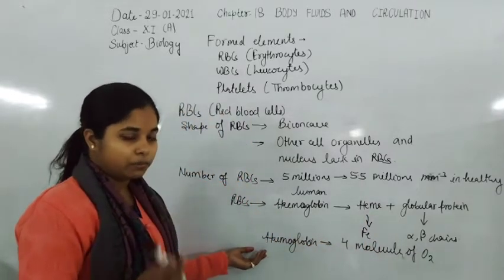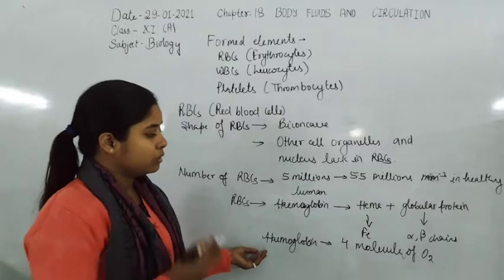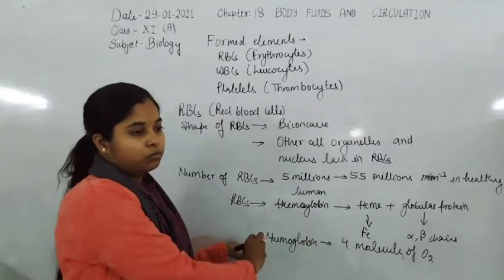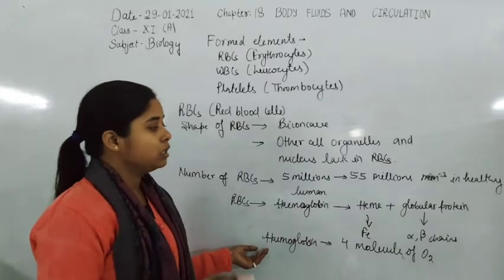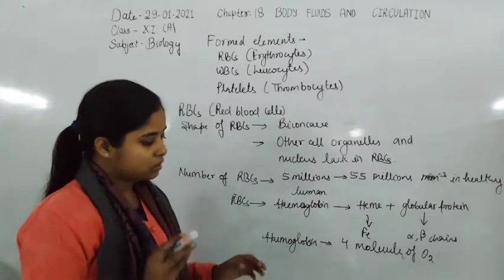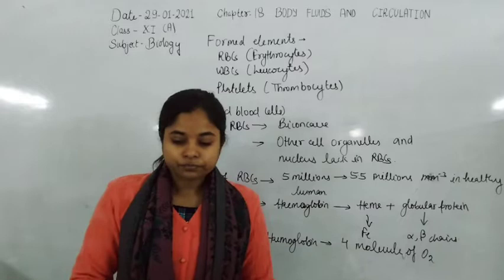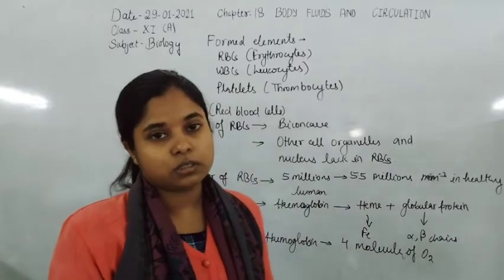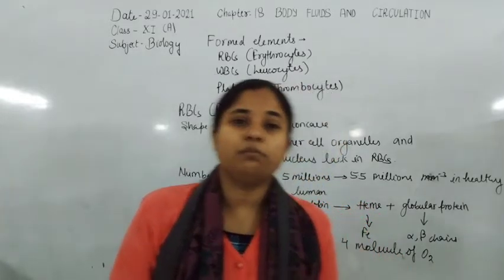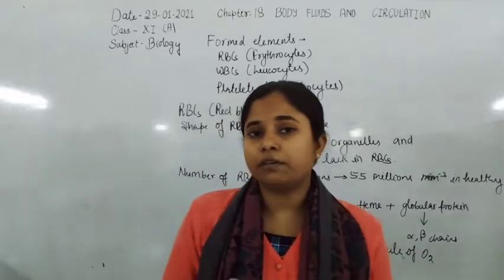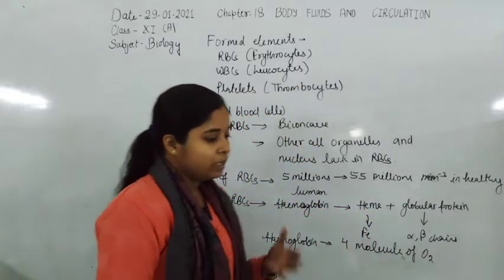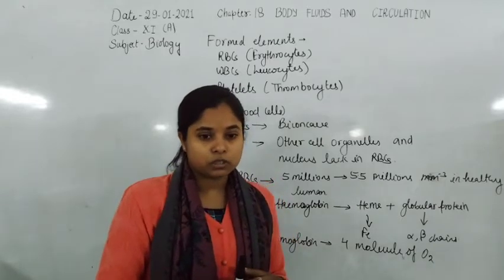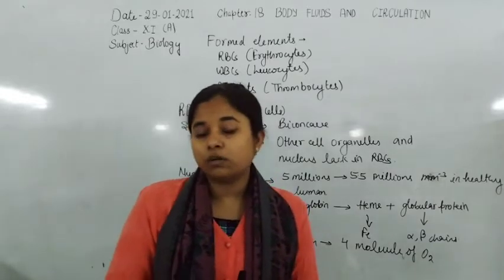So carbon monoxide also replaces the oxygen molecule when it is present in the surrounding or in the atmosphere. In that case toxicity will be created, because it has greater affinity to bind with the hemoglobin molecule.